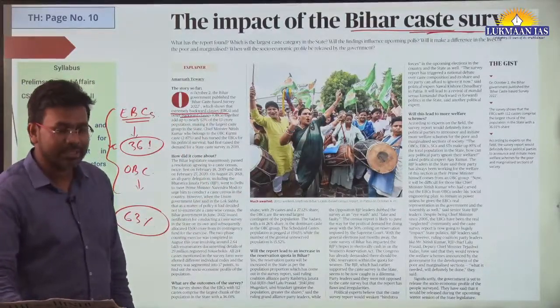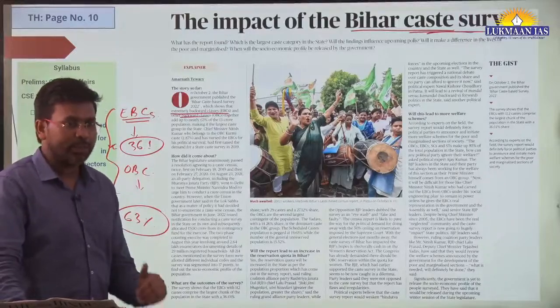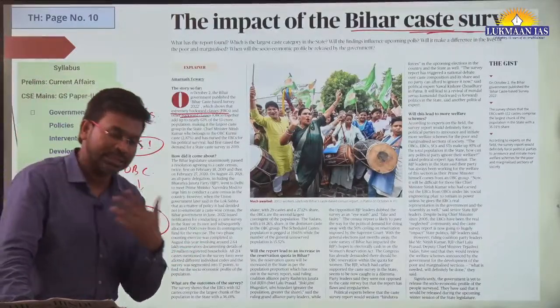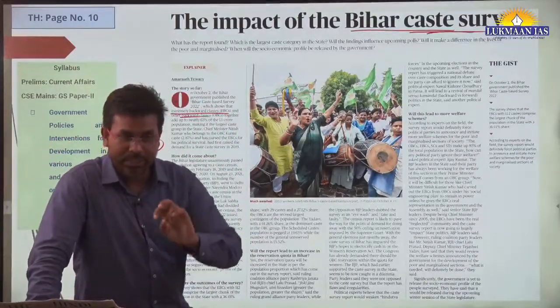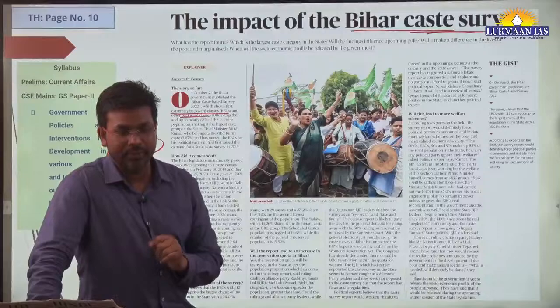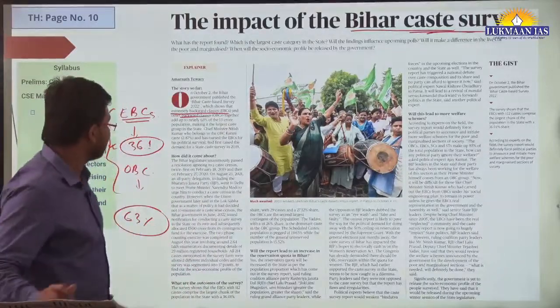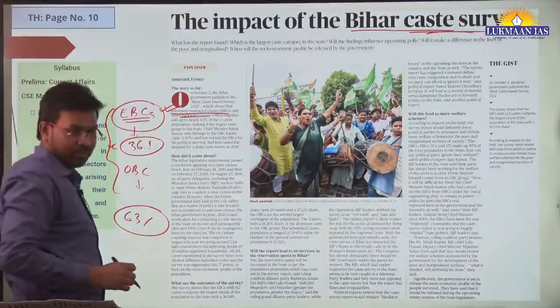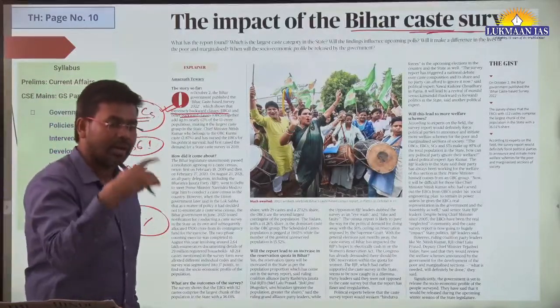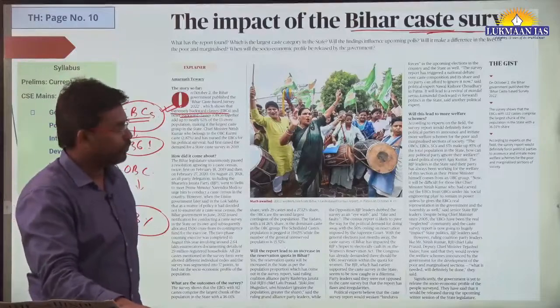However, this caste-based survey plays some role. The government will be able to come up with a reservation program. And in this article they ask, is there a possibility of increasing reservation for people? They say yes, there is a possibility of increasing reservation for different sections of people, like extremely backward classes. So they may announce a different kind of reservation for those people.